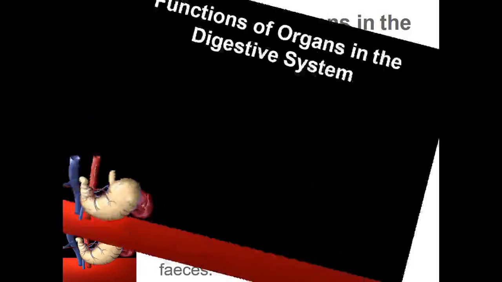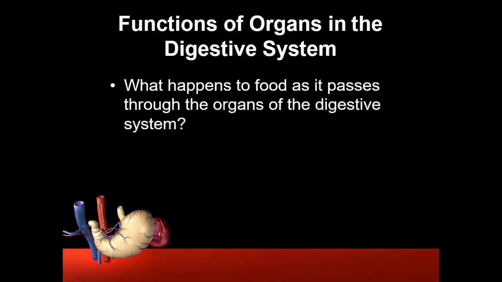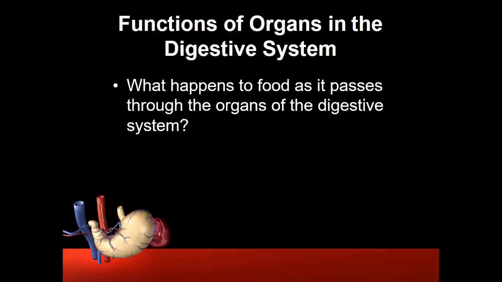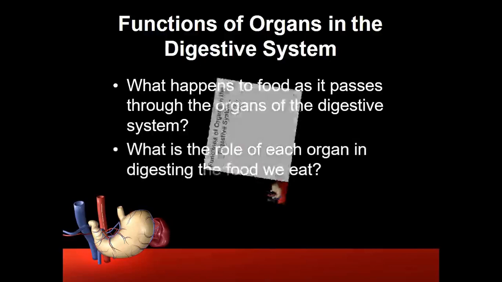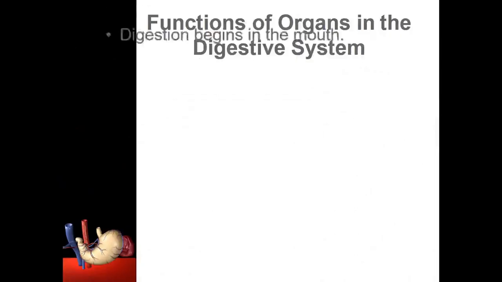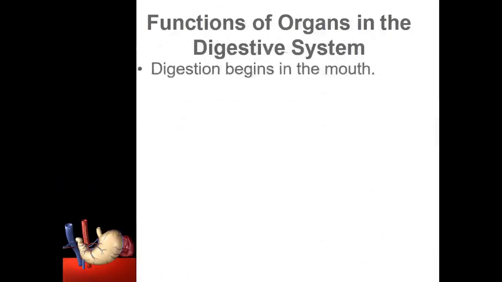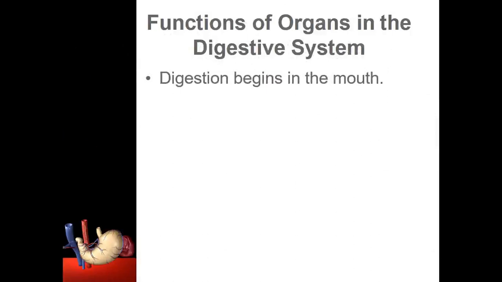Next, what happens to food as it passes through the organs of the digestive system? What is the role of each organ in digesting the food we eat? Let me say, digestion begins in the mouth. The food is chewed by the teeth and broken down into smaller pieces in the mouth.